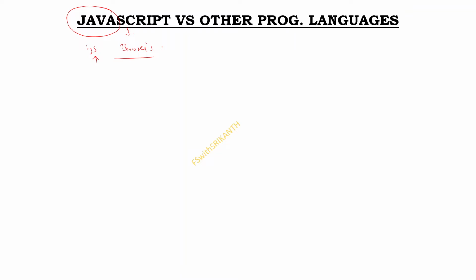And JavaScript does not really work with graphics and animation and so on, but Java has separate libraries and functions. So Java and JavaScript are both different. That was the basic comparison I did here. Now, what is the difference between JavaScript and other programming languages? Just think of one thing: on one side is JavaScript and on the other side are other programming languages, like C, C++ and Java.